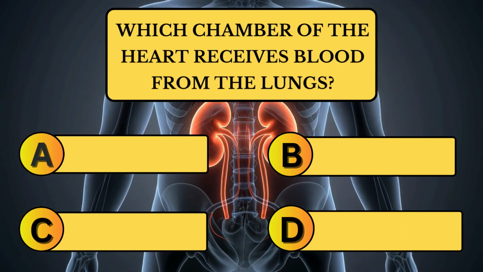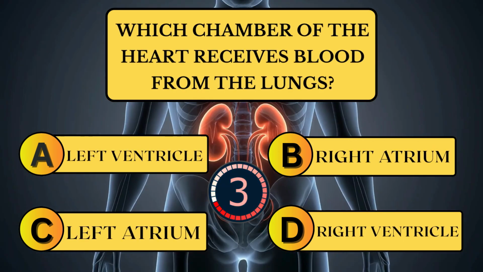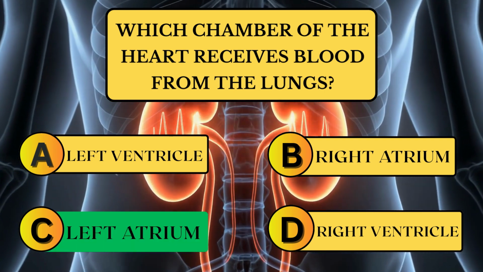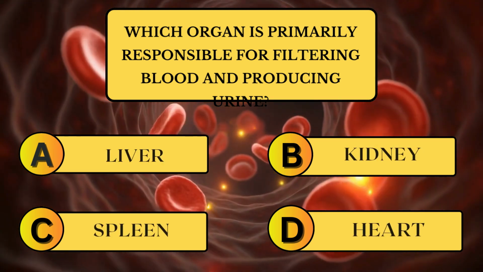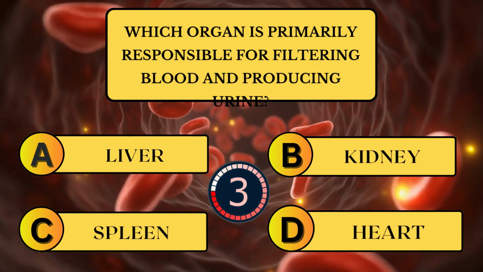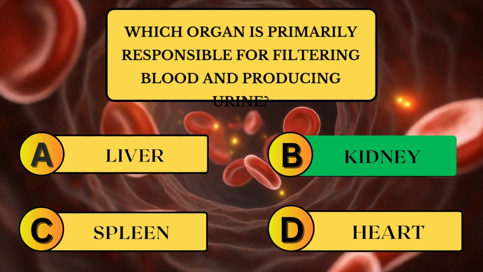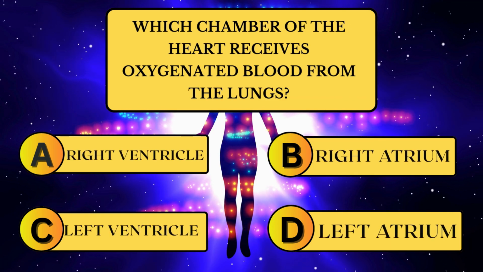Which chamber of the heart receives blood from the lungs? Which organ is primarily responsible for filtering blood and producing urine? Which chamber of the heart receives oxygenated blood from the lungs?